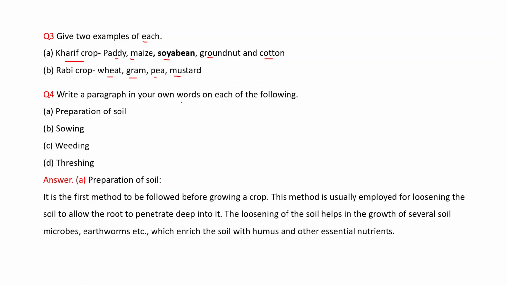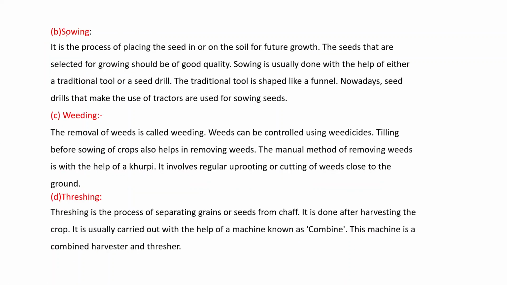Write a paragraph in your own words on each of the following. Preparation of soil. It is the first method to be followed before growing a crop. This method is usually employed for loosening the soil to allow the roots to penetrate deep into it. The loosening of soil helps in the growth of several soil microbes, earthworms, etc., which enrich the soil with humus and other essential nutrients.